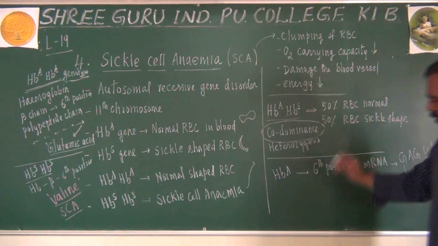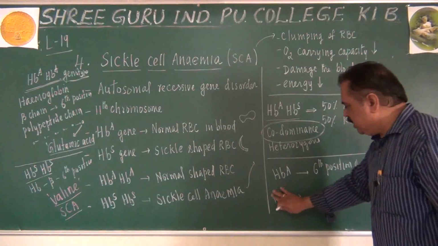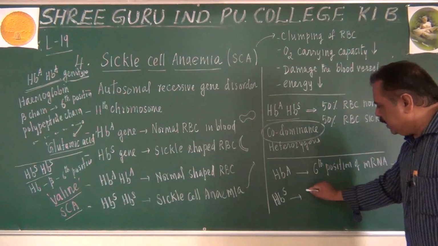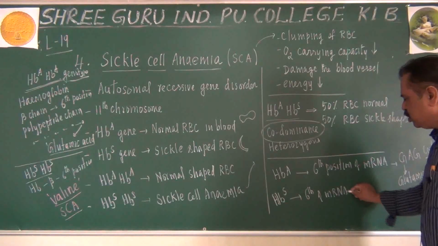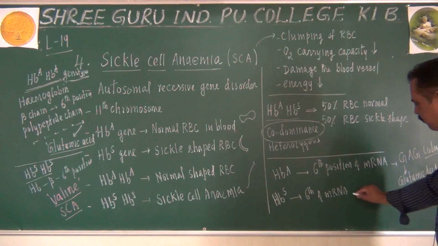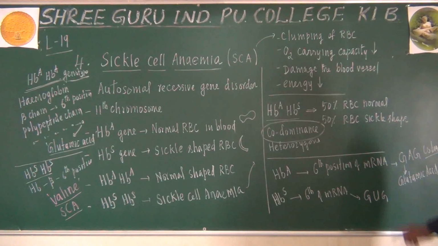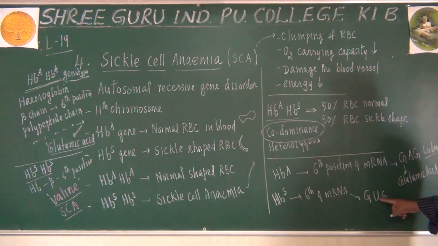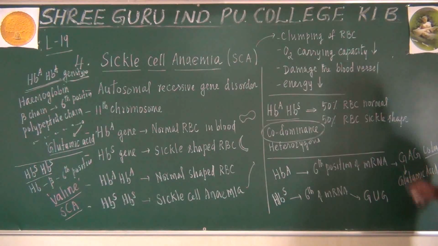Okay. What is the difference with the HBS gene? In the HBS gene, again the same sixth position of mRNA, the mRNA produced by the HBS gene will be containing GUG in it. Instead of GAG, it is having GUG. Guanine, uracil, guanine, versus guanine, adenine, guanine. Where is the difference? Just in one base, in this particular nucleotide, there is a difference.